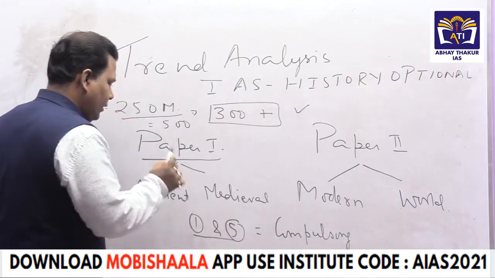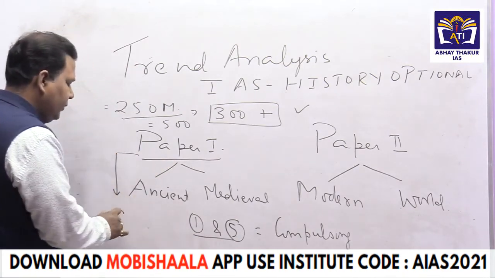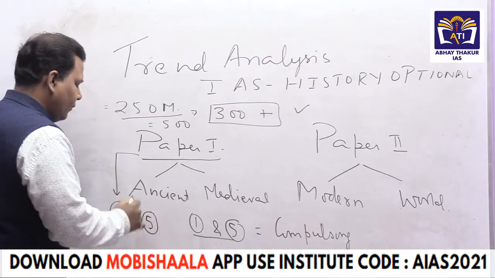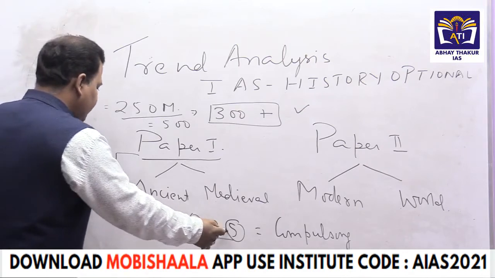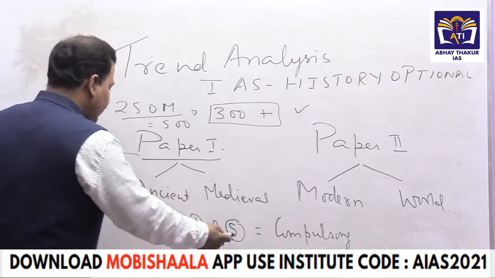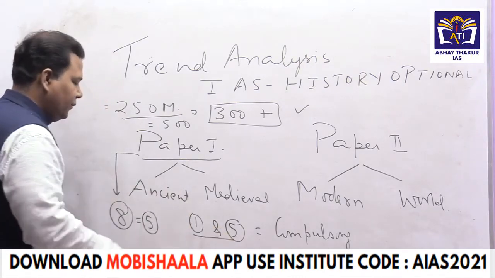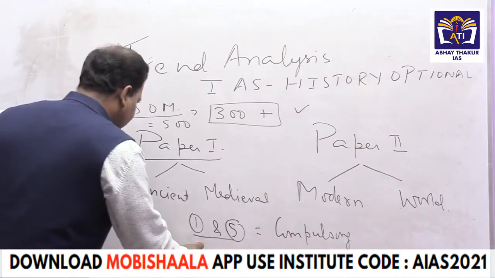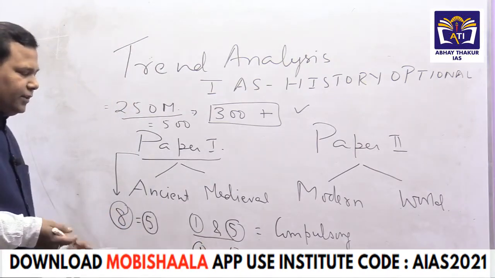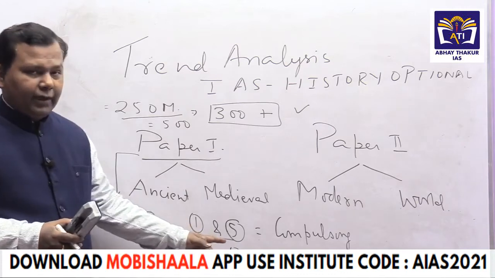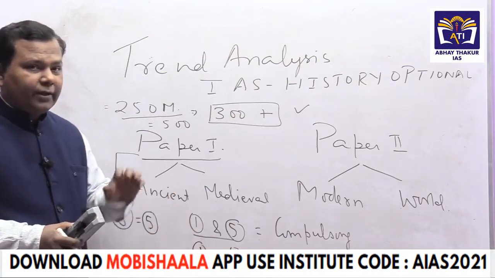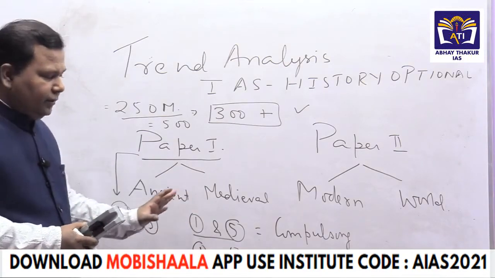In paper 1, the total questions will be 8. Out of 8, we have to write 5 questions. In this, 1 and 5 are compulsory. Now you have to select 3 more questions. But you cannot select 3 questions from medieval and none from ancient India. The next condition is at least 1 from each section. What does this mean? If a candidate is writing 2 questions from medieval India, the candidate must write 1 question from ancient India. So the things will be balanced.